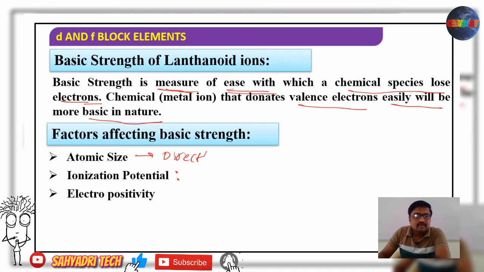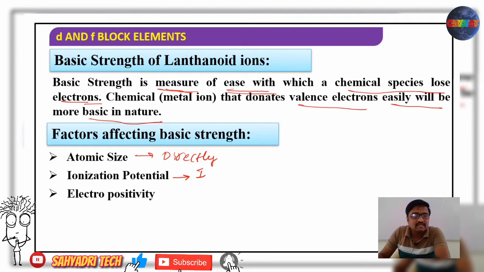Basic strength and atomic size both are directly proportional. Larger the size, more is the basic strength. Lesser the size, less is the basic strength. Then if you consider ionization potential, smaller the ionization potential, more is the basic strength. Larger the ionization potential, more energy required to remove the electron, means its basic strength is less,